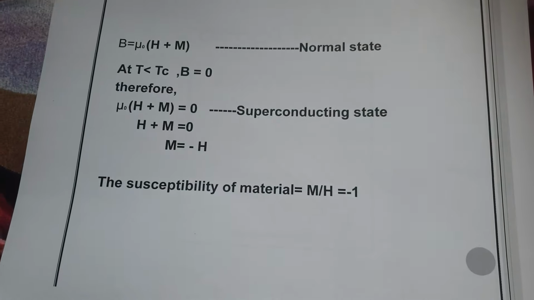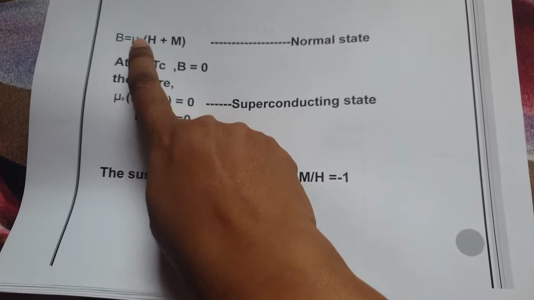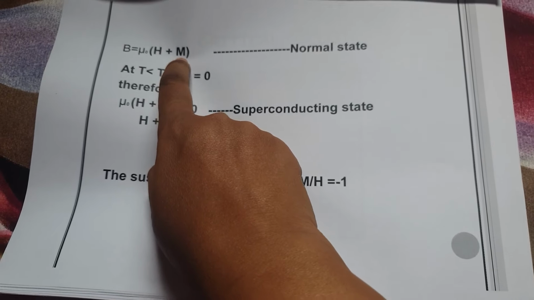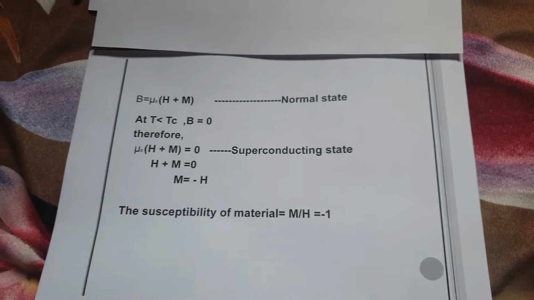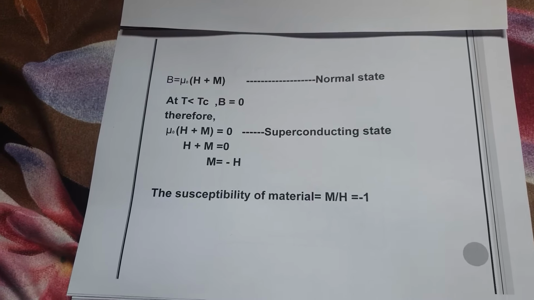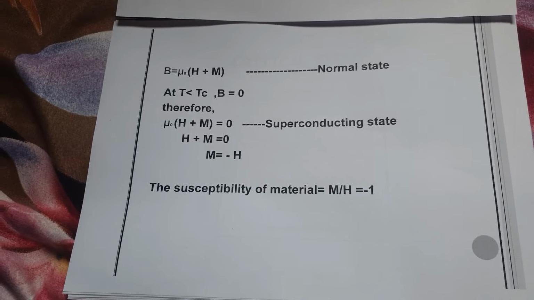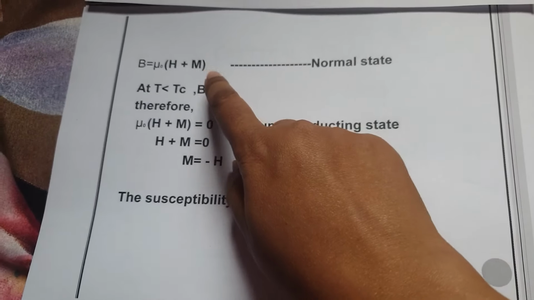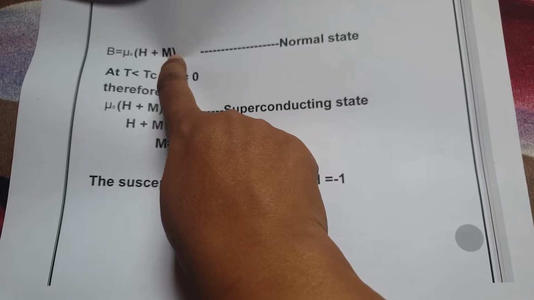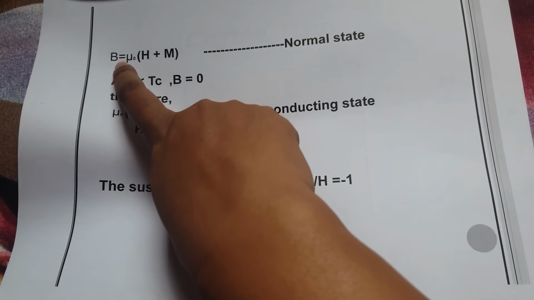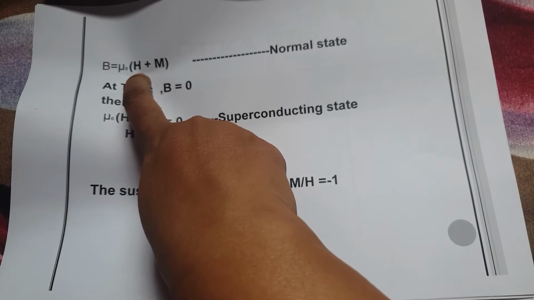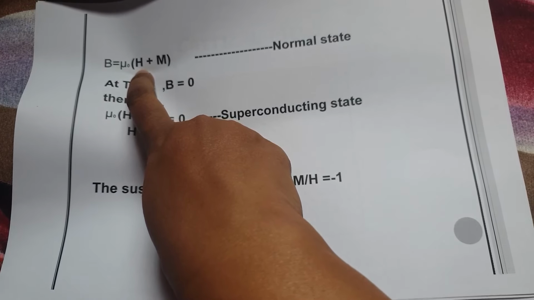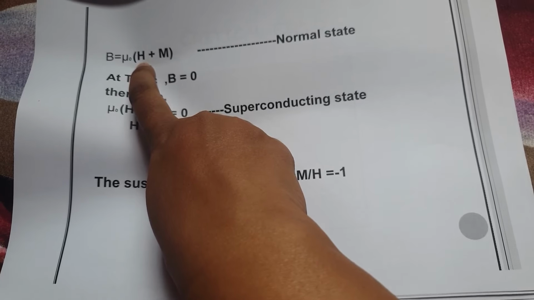So when we see this now, M is magnetization, B is the magnetic induction, and H is the external magnetic field which we applied on this conductor.